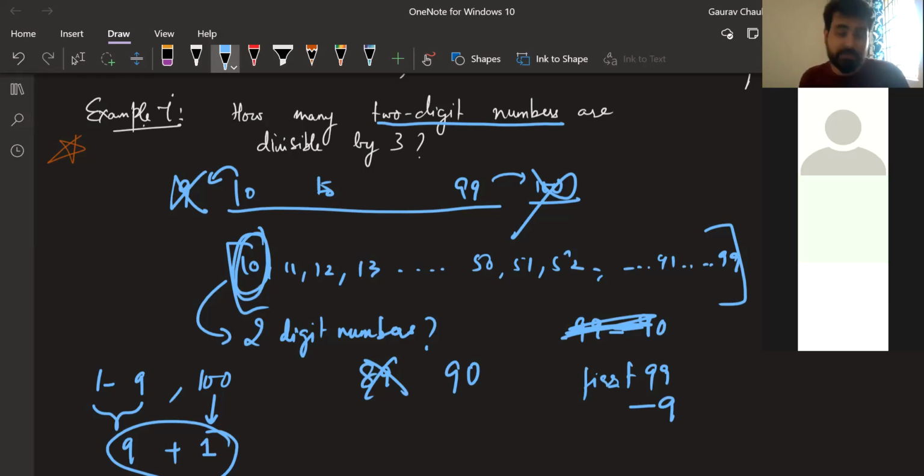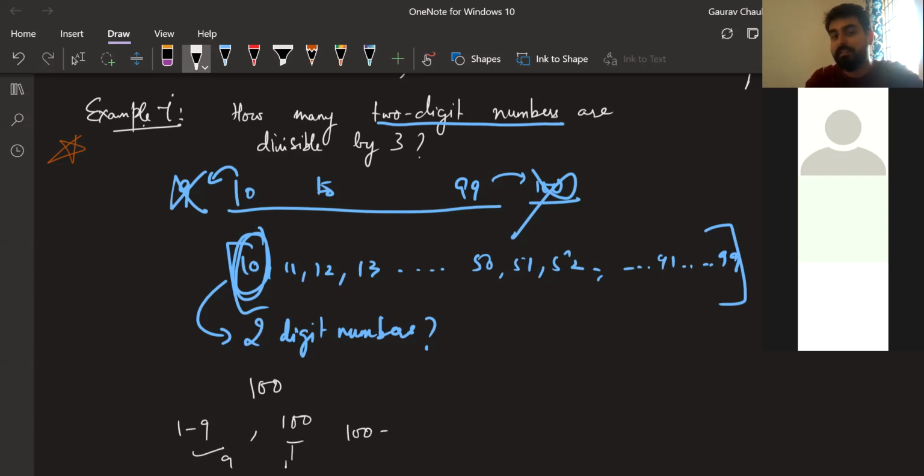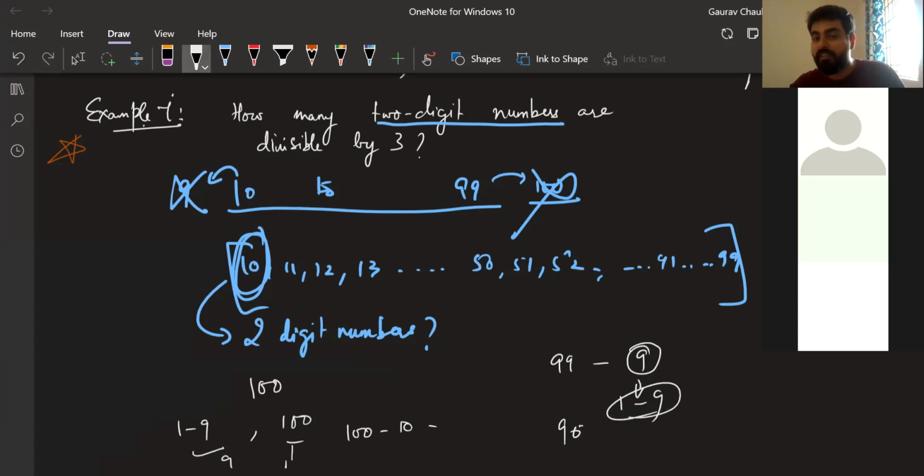Just a small deviation, but this will become useful for us in these types of questions. The actual number of two-digit numbers is 90, not 89. Though it looks like 89, it's not. It's 90, because you can do it MG's way or Manisha's way. In 100, 1 to 9 you have to remove, and 100 you have to remove. So here there are 9 numbers you're removing, and here there is 1 number you're removing. So basically 100 minus 10 you should do. Or Manisha's way is the first 99 numbers, where you remove 9 numbers, all the numbers between 1 and 9, and you will get 90 only. So the total number of two-digit numbers is 90. But this is good.